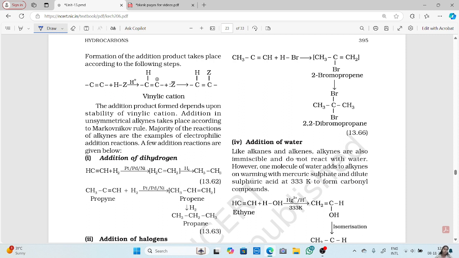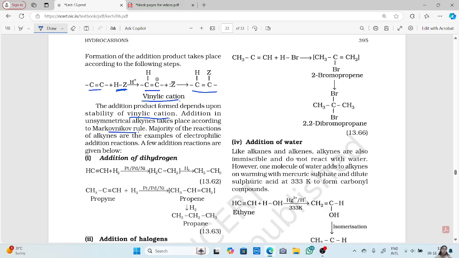Now this is your ethyne, consider this to be your hydrogen halide. Now you will get your alkyne converting into your alkene. Okay, it is a vinylic cation. Now, the addition product formed depends upon the stability of the vinylic cation. Addition in unsymmetrical alkynes takes place according to Markovnikov's rule.